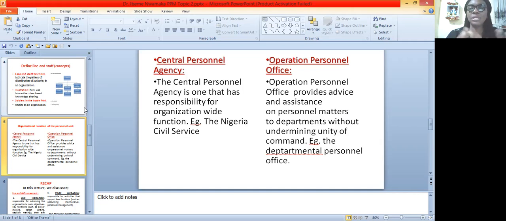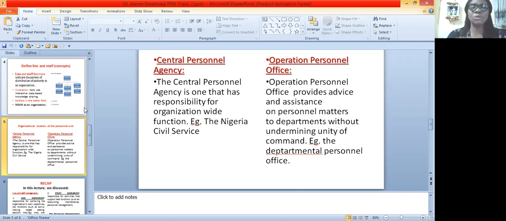When they recruit, they will start placing them in the organizations or parastatals where they belong. And they will have a unified system, a unified criteria. For this level, they are supposed to be paid so and so, so that it will not be arbitrarily done. Those in the Ministry of Finance will be earning this; those in the Ministry of Communication will be earning a different thing. No, everything is unified and centralized.